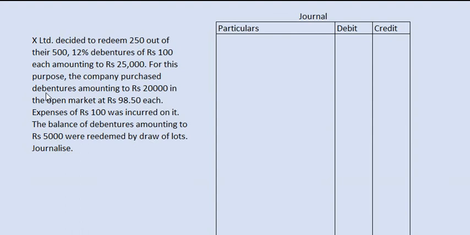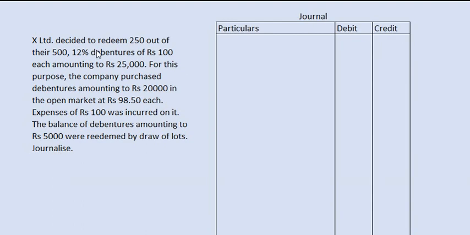For this purpose, the company purchased debentures amounting to rupees 20,000 in the open market at rupees 98.5 each. An expense of rupees 100 was incurred on it. The balance of debentures amounting to rupees 5,000 were redeemed by draw of lots. Journalize.